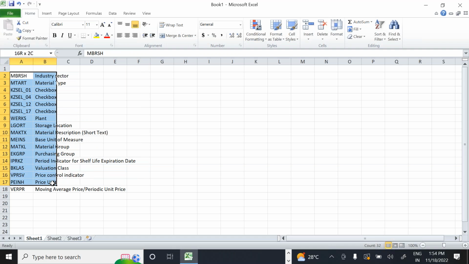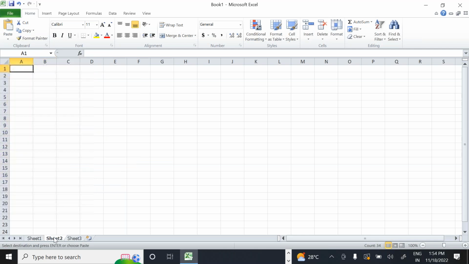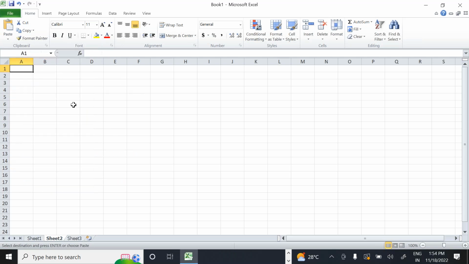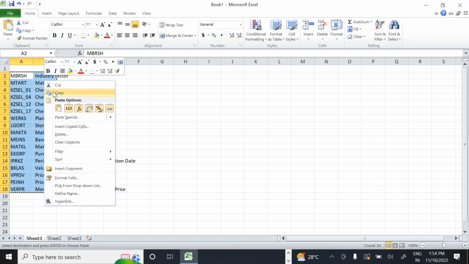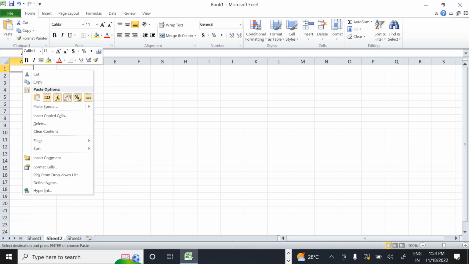You copy this here. For all the master template, you need to provide a copy and click on paste special.